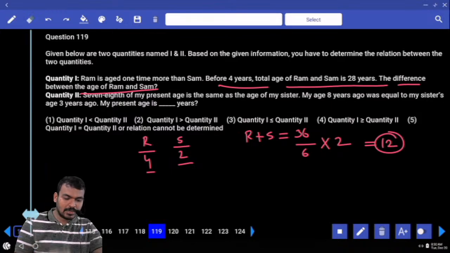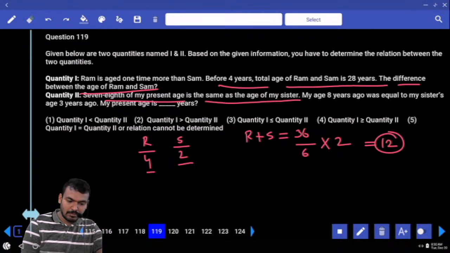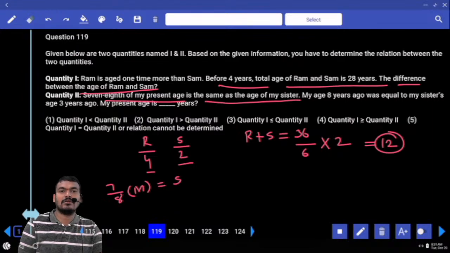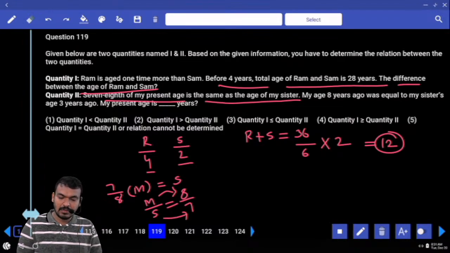Next. Quantity 2. 7/8 of my present age is the same as my sister's age or not. Means 7/8 of my age is equal to which one? My sister's age or not. Means my age is how many parts? My age by sister's age is equal to 8/7 or not. My age is how many parts? 8 parts. Sister is 7 parts.